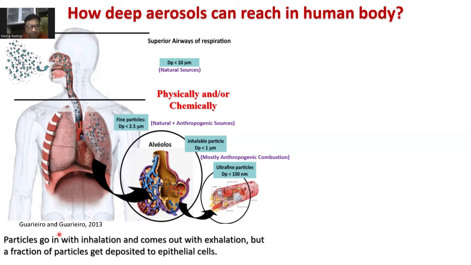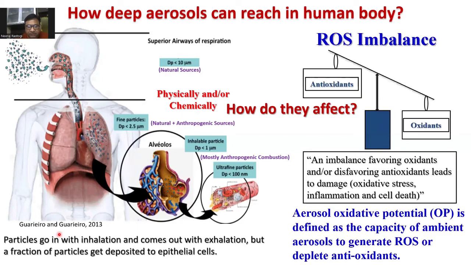All these particles, when we inhale, go in, and when we exhale, many of the particles come out also. But a fraction of particles get deposited on the epithelial cells. Epithelial cells means, if you are looking inside our lungs, whatever you are seeing, those are epithelial cells. So how do they affect? The most acceptable mechanism is that it causes ROS imbalance. ROS is reactive oxygen species.